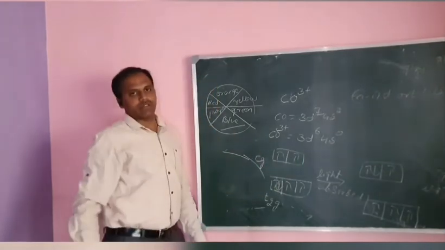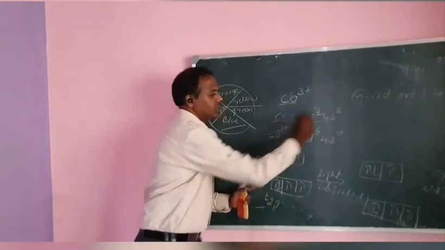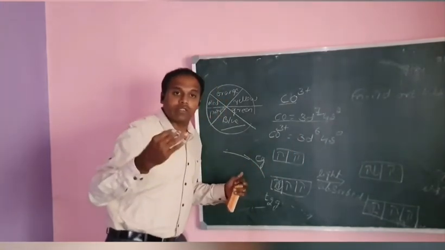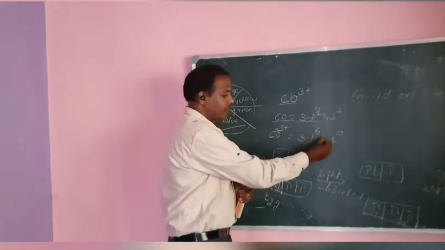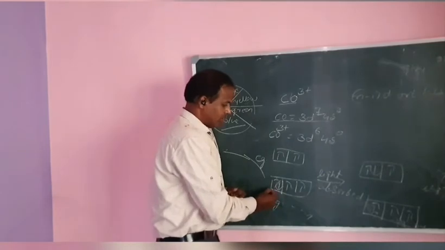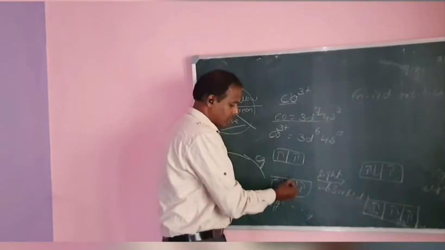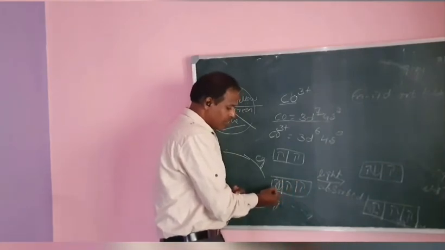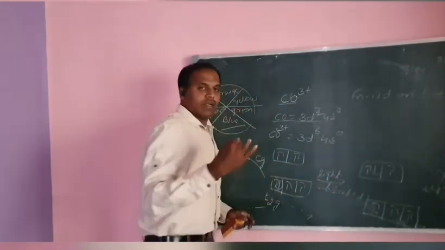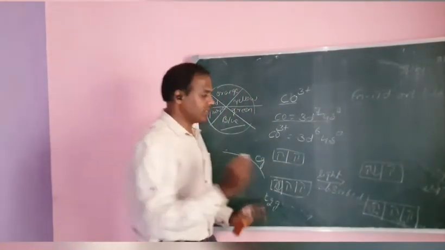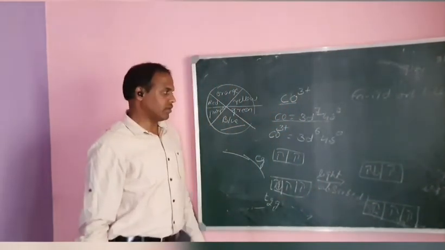The color appears. Observe again: cobalt is 3d7 4s2, and cobalt 3 plus is 3d6 and 4s0. This is the t2g and this is the eg, and light is absorbed. The electrons jump from the ground state to the excited state, and the color appears.